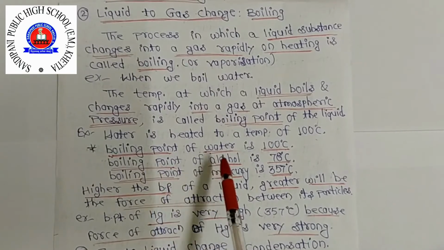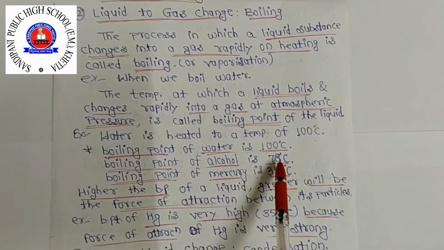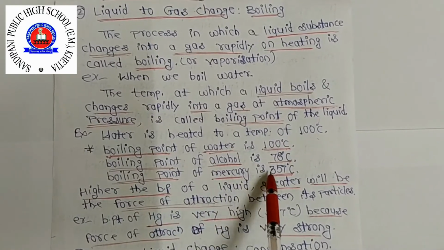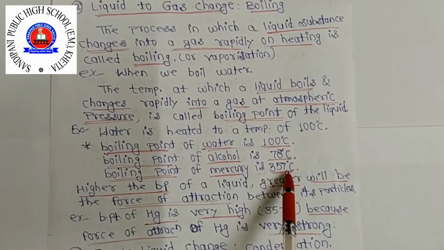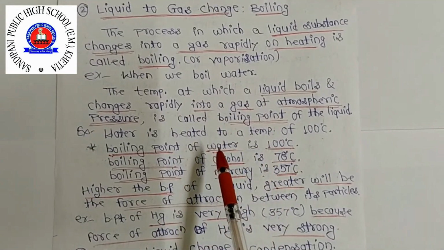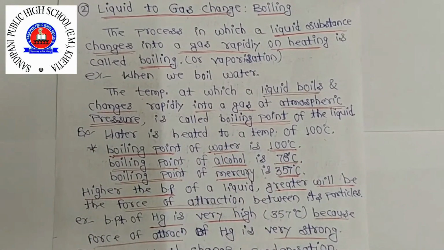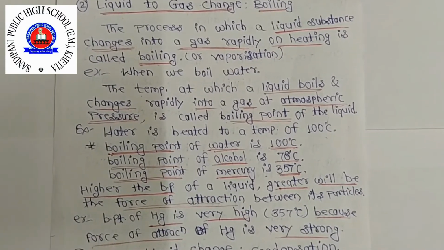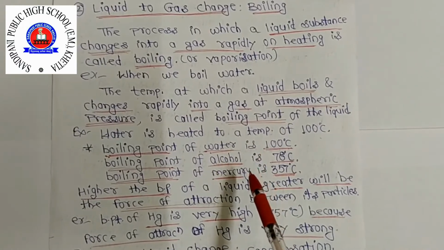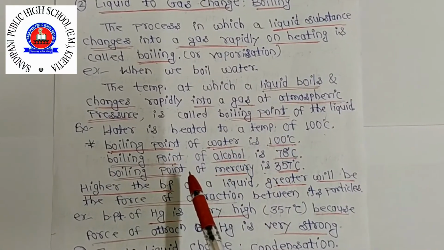And the boiling point of alcohol is 78 degree Celsius, and the boiling point of mercury is 357 degree Celsius. Same like in solids we saw a lot of differences in the melting points between different kinds of solids, here different liquids have different boiling points.